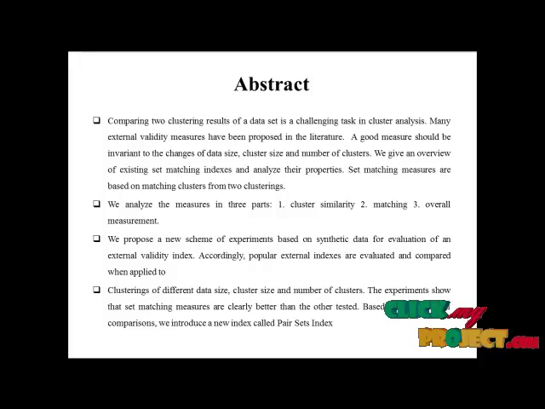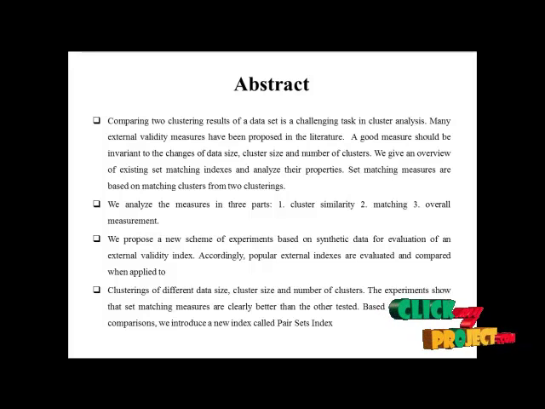A good measurement should be invariant to the characteristics of the data sets, the cluster size and the number of clusters. Here we give an overview of the existing set matching indexes and analyze their properties. Set matching measurements are based on matching clusters from two clusterings. We analyze the measures in three components: one is the cluster similarity, the other is matching, and the final one is the overall measurement. So these are the properties.